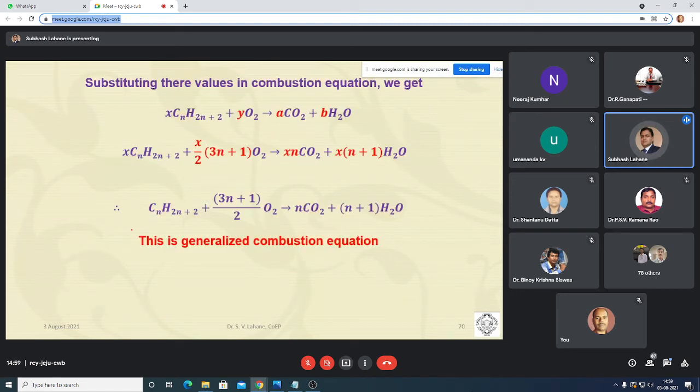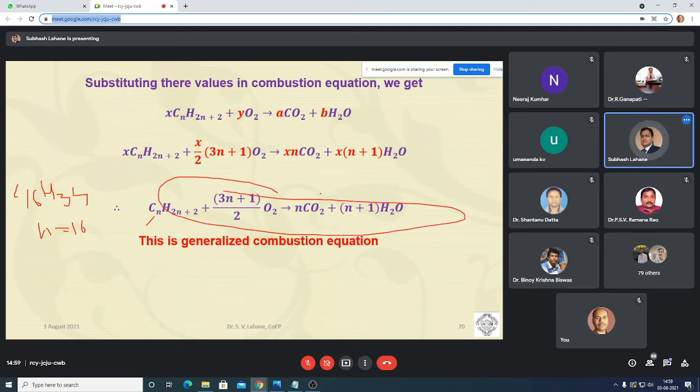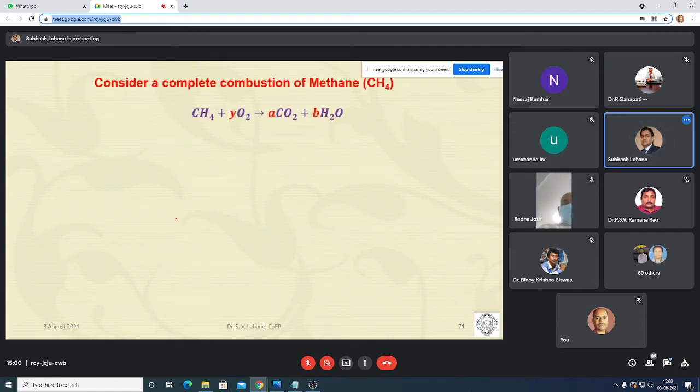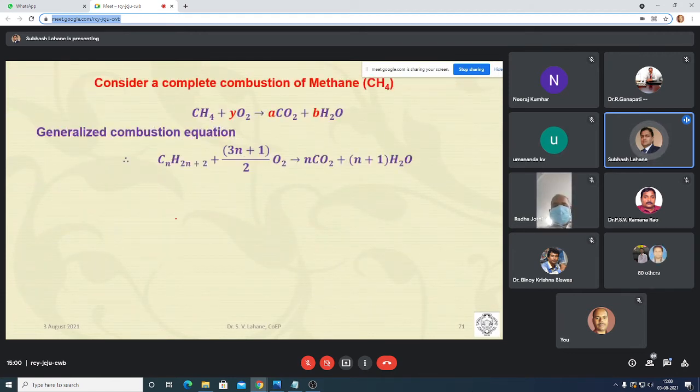If you put here N, let's say for diesel, the formula is C16H34. So N is equal to 16. Put here 16, you will get a combustion reaction for diesel, which tells you the minimum amount of air required to burn this particular amount of diesel, or you can say the stoichiometric amount of air required to burn the particular amount of fuel. Yeah, CH4. So these are the generalized combustion reactions.